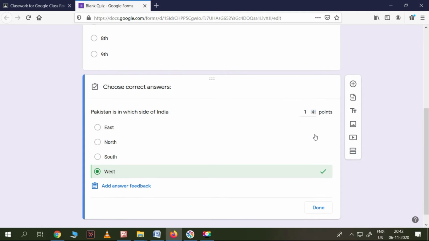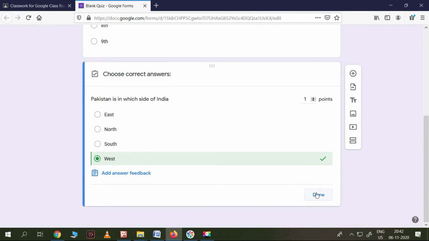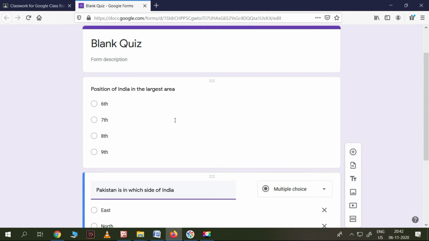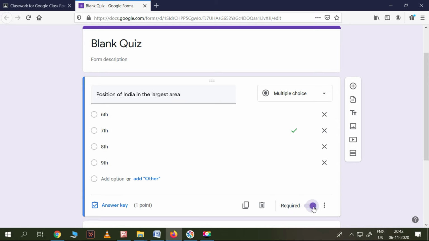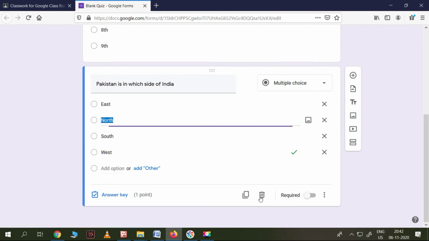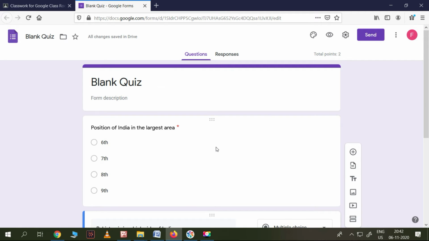One more thing we forgot here is whether the question is required or not. This is very important. For example, if I mark the first question as required, then without answering it, it won't let you go on to the second question. Sometimes, for example if this question paper is for students, I definitely want their roll number and name.